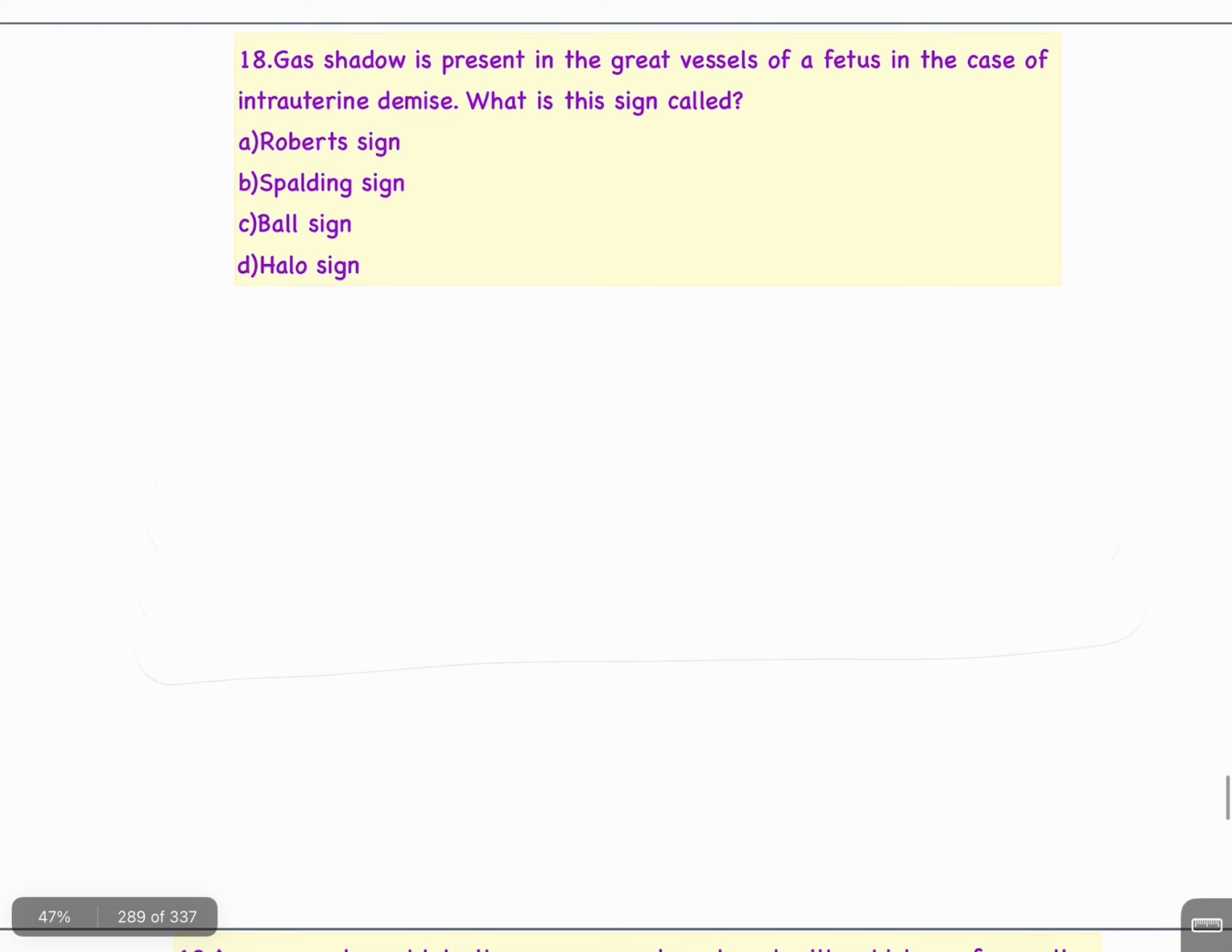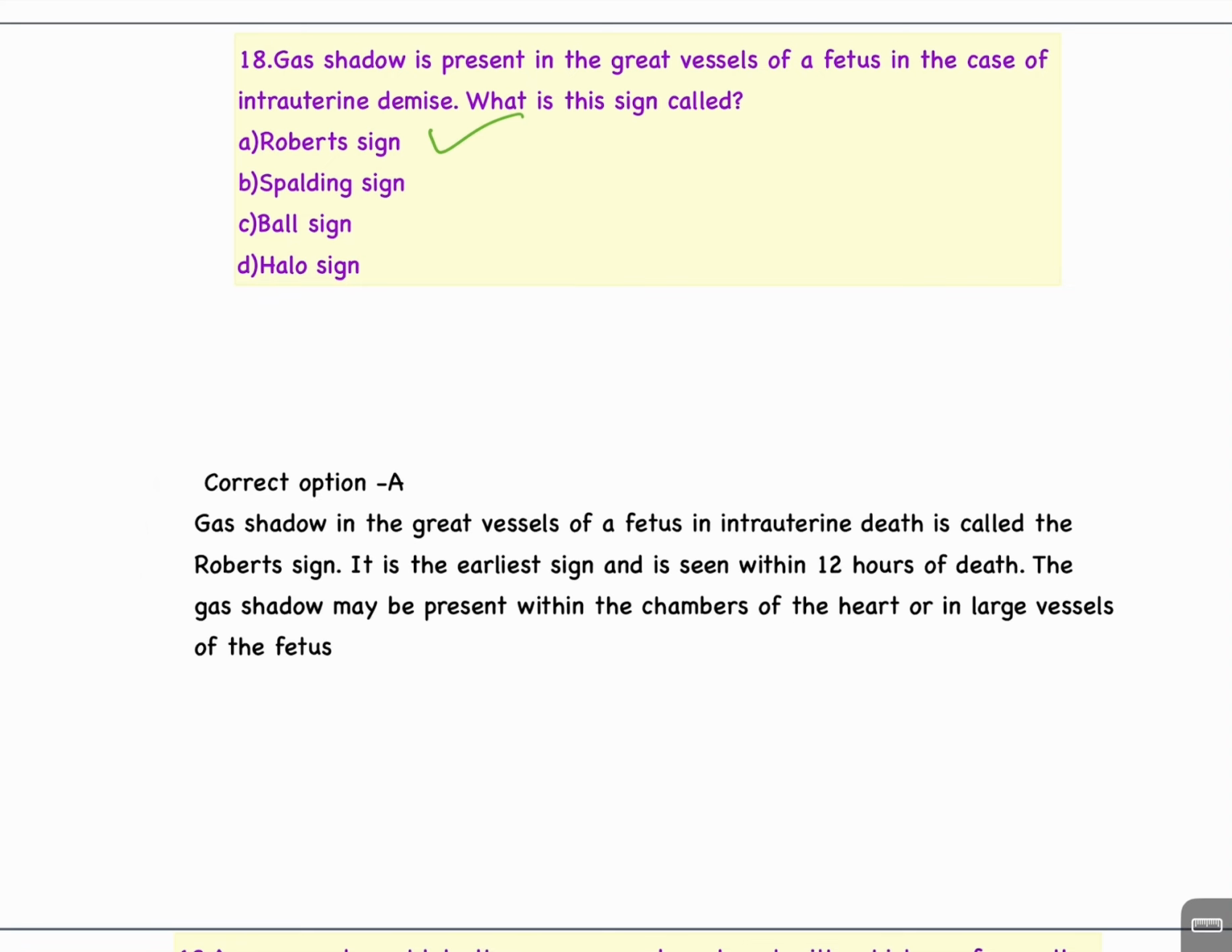Question number 18. Gas shadow is present in the great vessels of a fetus in the case of intrauterine demise. What is this sign called? A. Robert sign, B. Spalding sign, C. Ball sign, D. Halo sign. Answer है A. Robert sign.